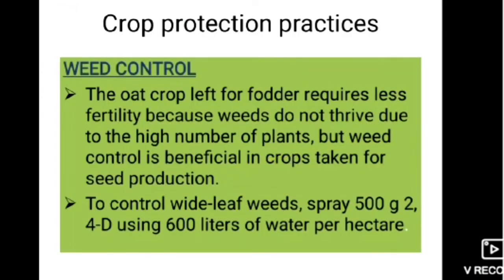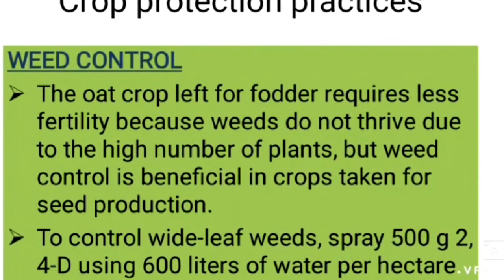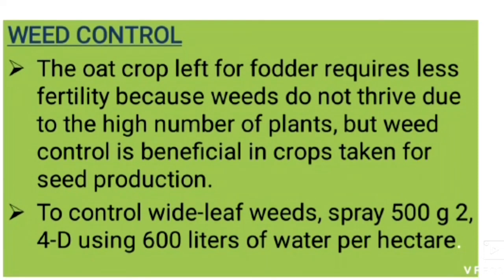Next, moving to crop protection practices. In weed control, the oat crop left for fodder requires less since weeds do not thrive due to the higher number of plants. But weed control is beneficial in crops taken for seed production. Okay. To control broadleaf weeds, spray 500 gram using 600 liters of water per hectare.